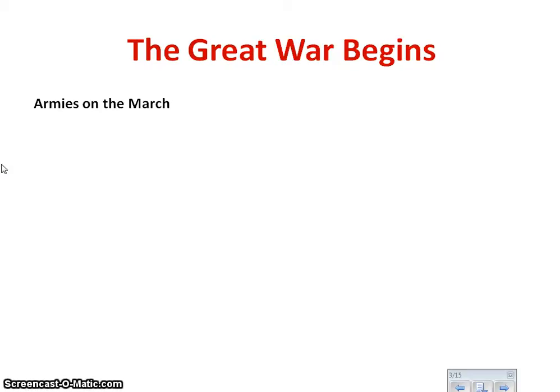Russia then declares war on Austria. Once Russia declares war on Germany, they mobilize their army. That means that they move their army to the Russian and German border. Because Germany had already expected that France was going to declare war, they actually declare war on France first. So all of a sudden we have France now involved. Lastly, Britain declares war a little bit later on Germany as well. So now most of the European countries have declared war on each other.